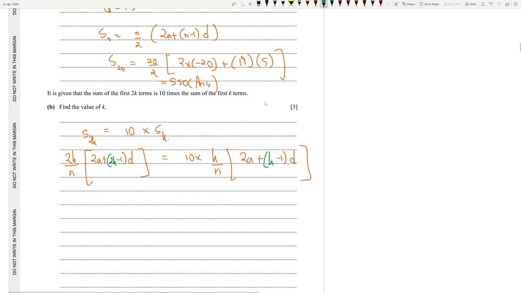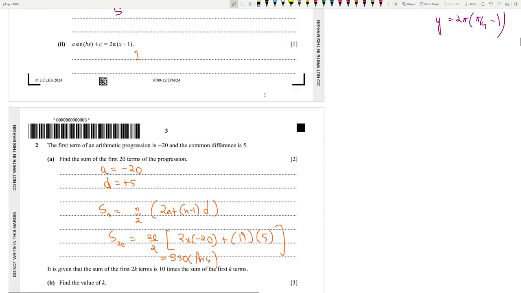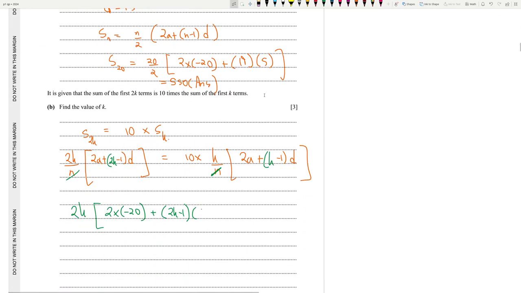This is the logic. So we can get rid of a few things on both sides, like this n. So let's do the math then. 2k, 2 times minus 20 plus (2k minus 1) into d, which is 5, is equal to 10k, 2 into minus 20 again, plus (k minus 1) into 5.